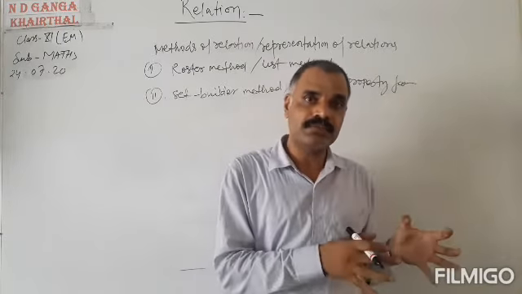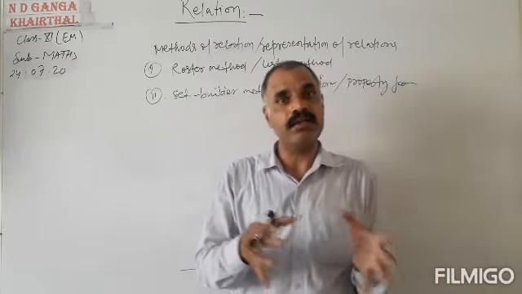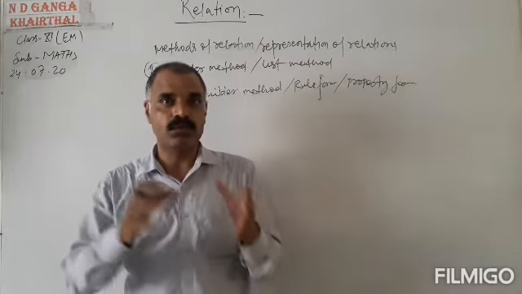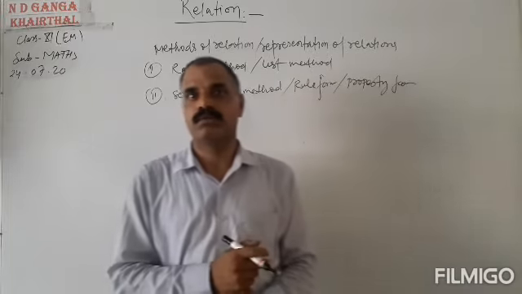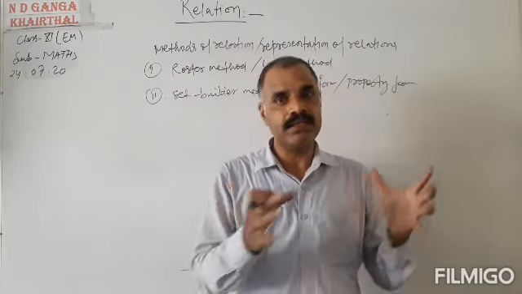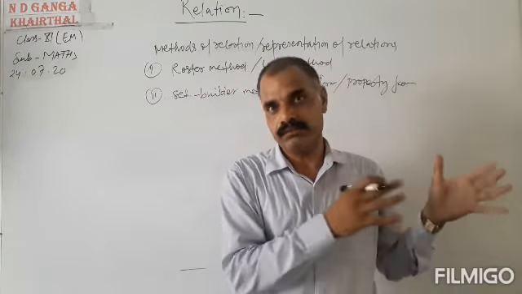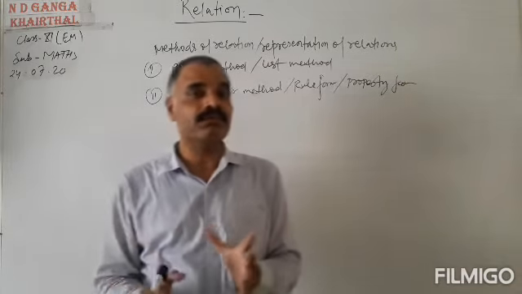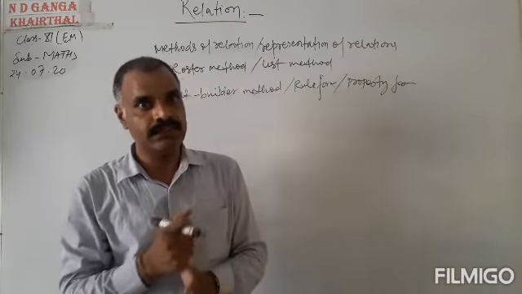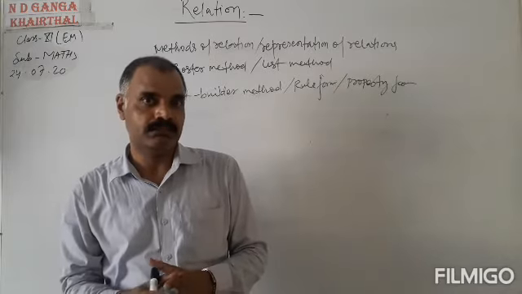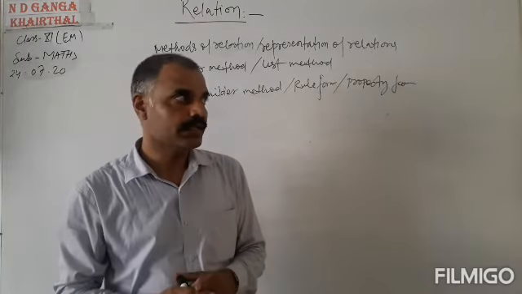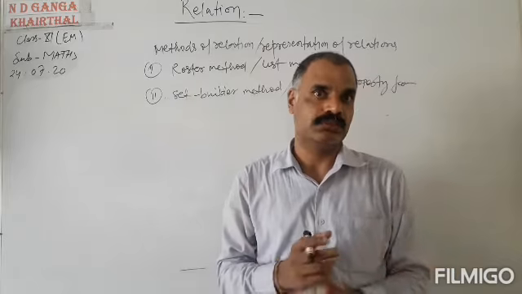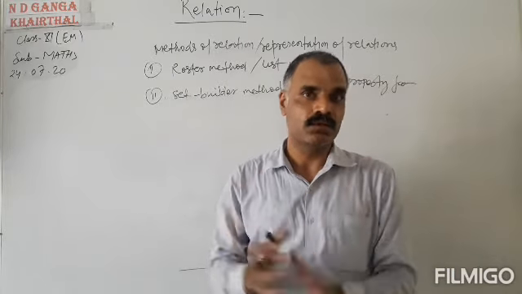Such a representation of a relation is called roster form or list form, because we make a list in this form. Now, in set builder form, we represent a relation by a property that all the elements hold.